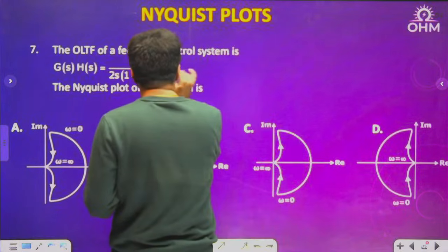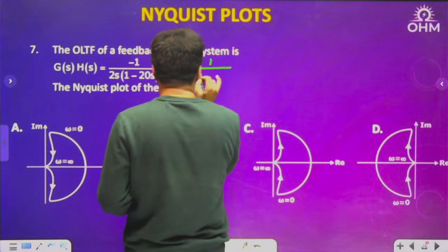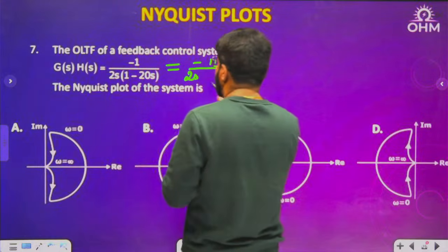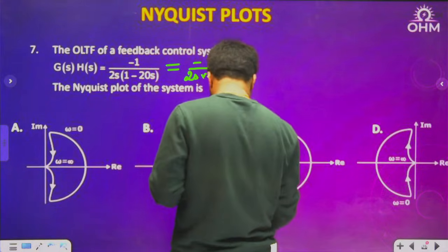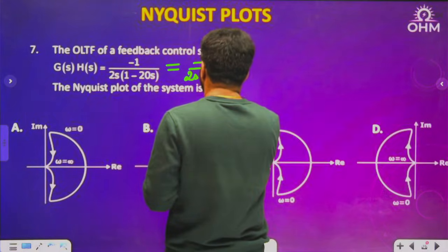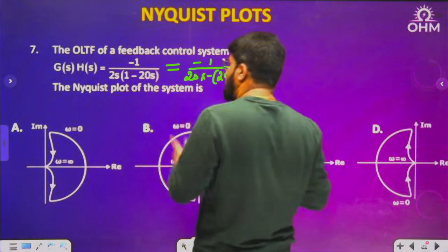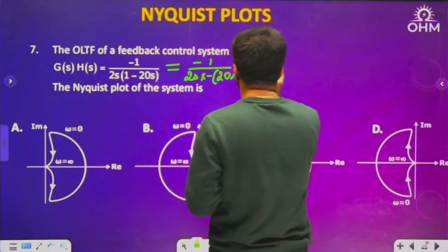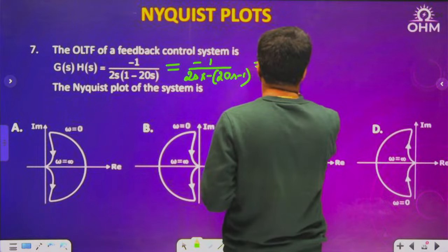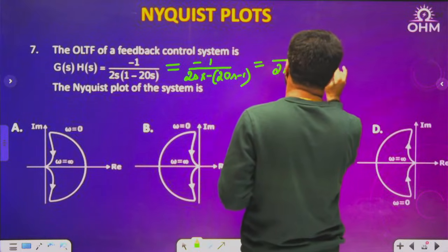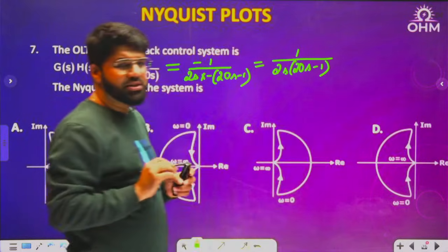So what will I do? Firstly, I will modify this function. For that reason only I have brought this question. From the denominator 20s minus 1, take a minus outside and then write down 20s minus 1. Although there is a pole in RHP, still take minus outside. So this minus minus will cancel, and then you have 1 upon 2s into 20s minus 1. Now do the analysis.